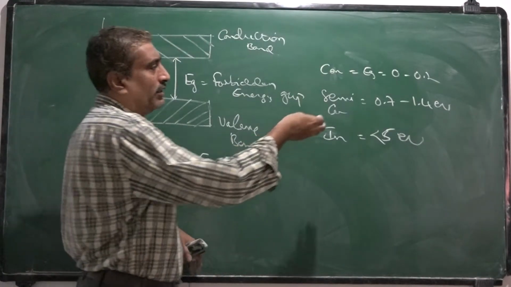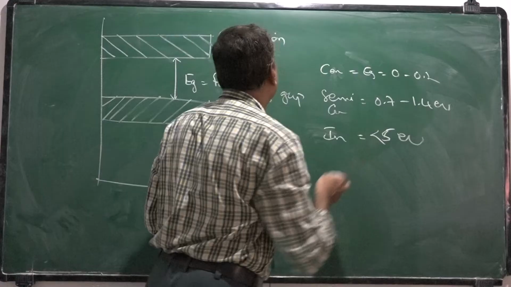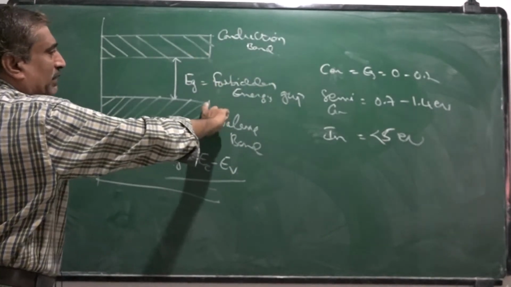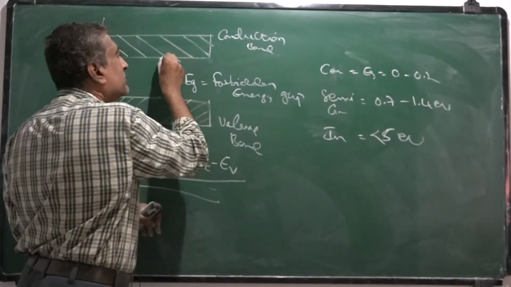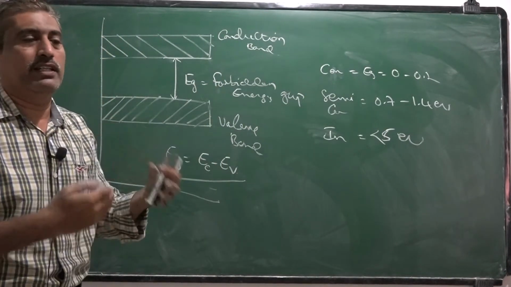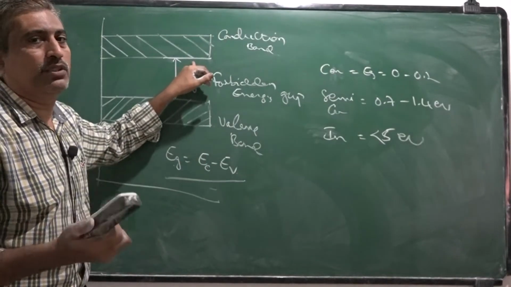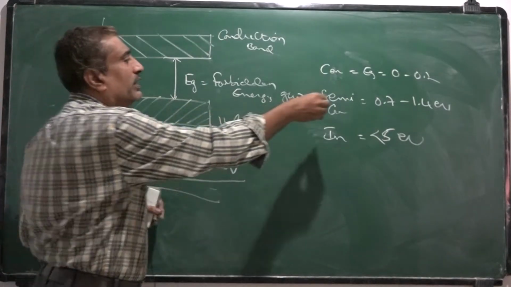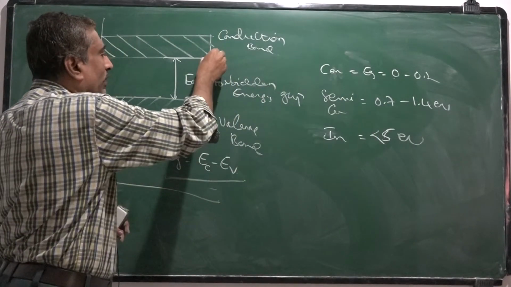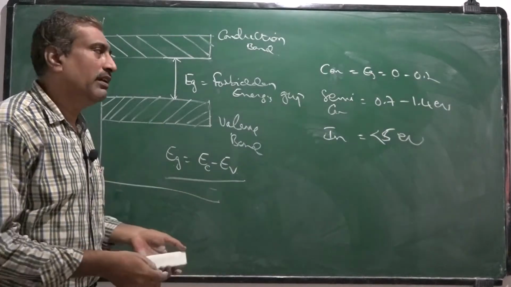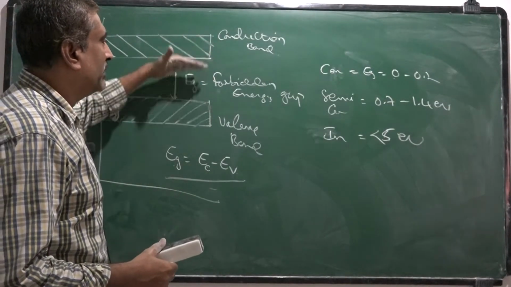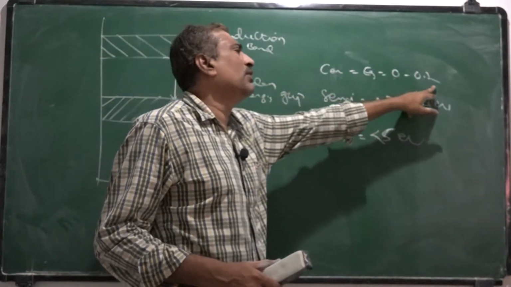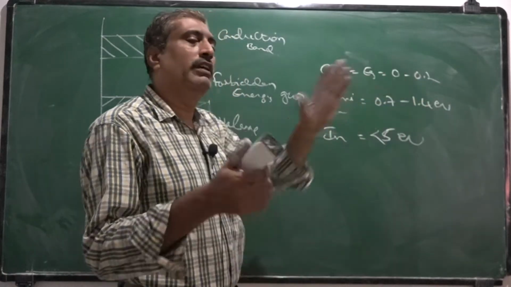For conductors, the gap between the conduction band and valence band is very small. If it is very small, the external energy required to become a free electron is less, so it can easily become a free electron. That's why they are conductors. If it is 0, the two bands overlap each other. In some solids, if the valence band and conduction band overlap, it is a conductor. So conductors have a small forbidden energy gap, or they may overlap.